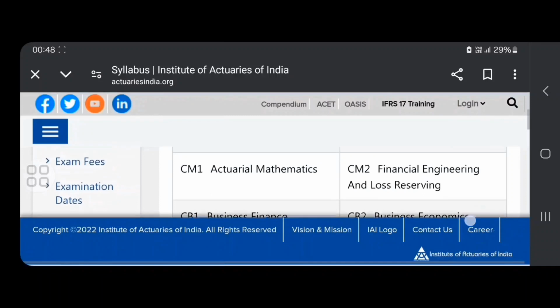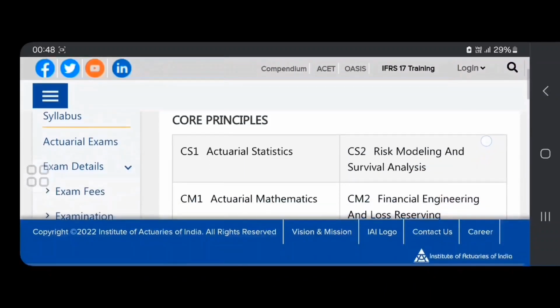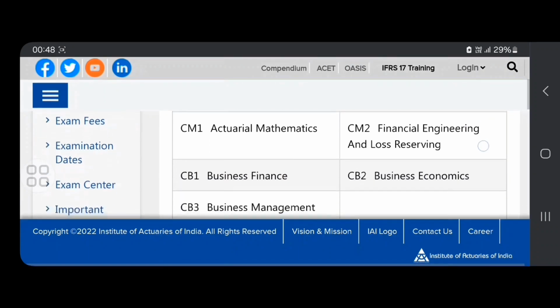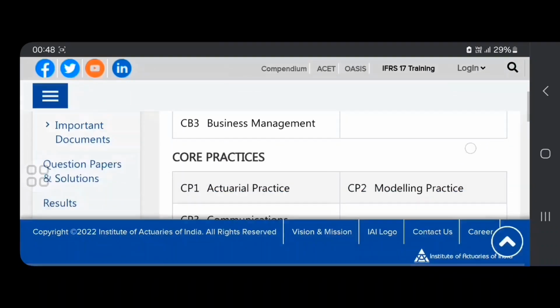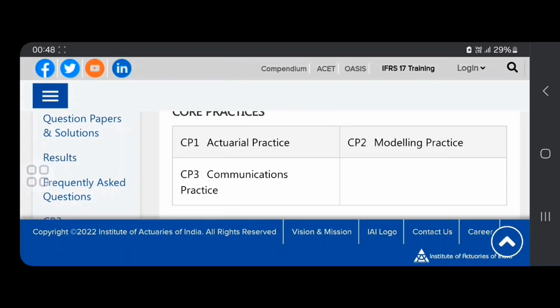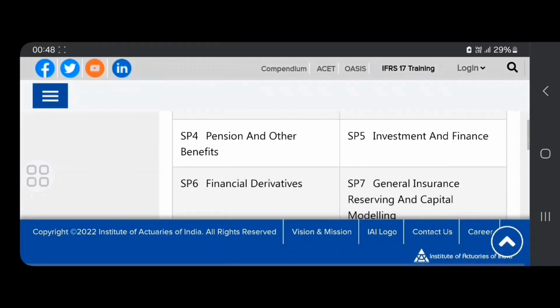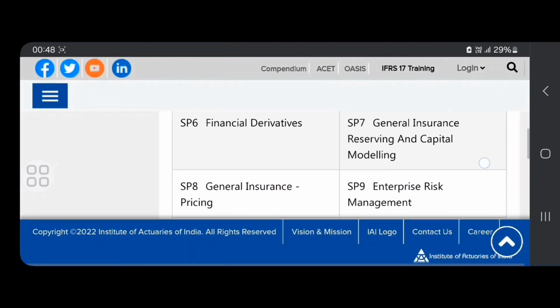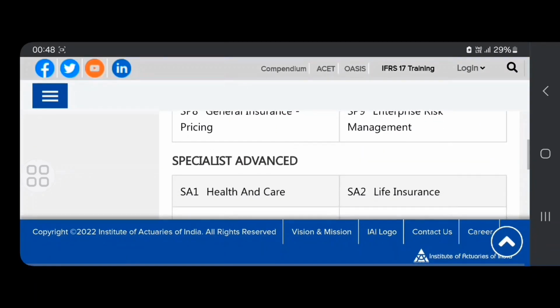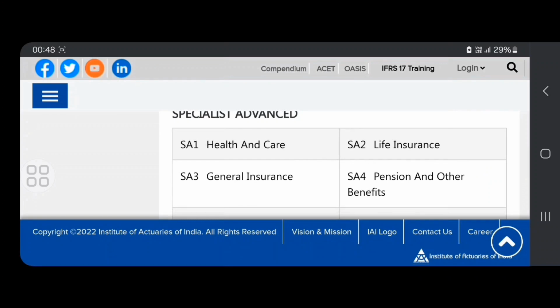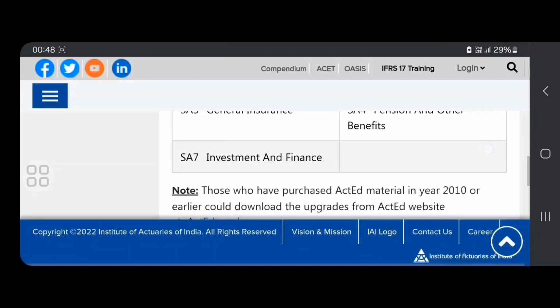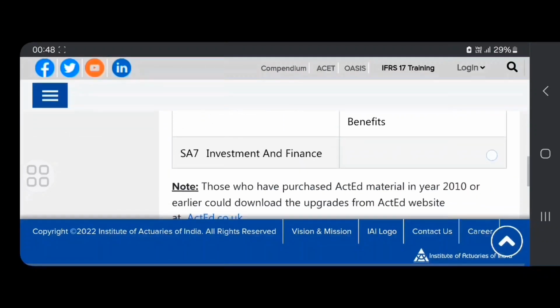So what are the core practices? First, the core principles consist of CS1, CS2, CM1, CM2, CB1, CB2, CB3, and the core practices are CP1, CP2, CP3. Specialist principles are SP1, SP2, SP4, SP5, SP6, SP7, SP8, SP9. Specialist advanced are SA1, SA2, SA3, SA4, SA7.